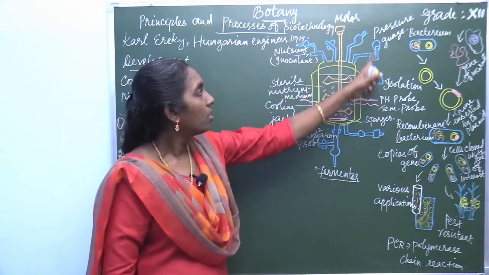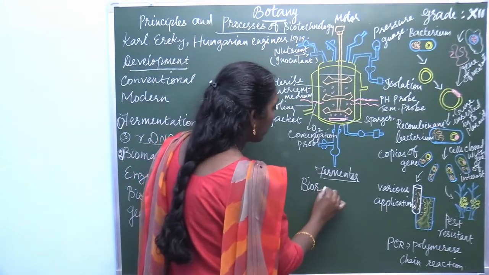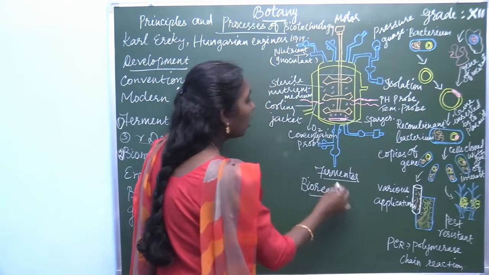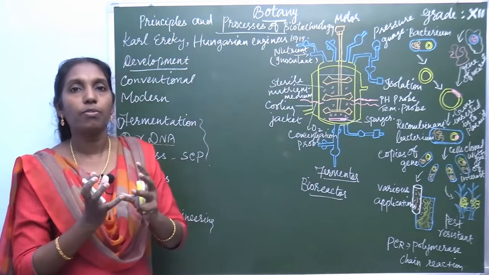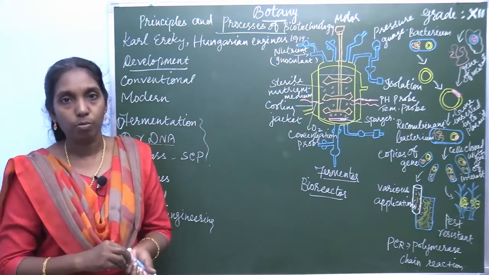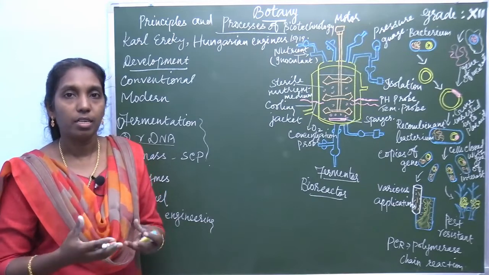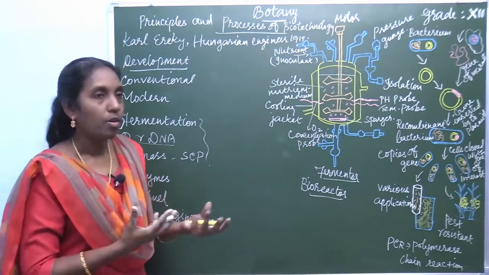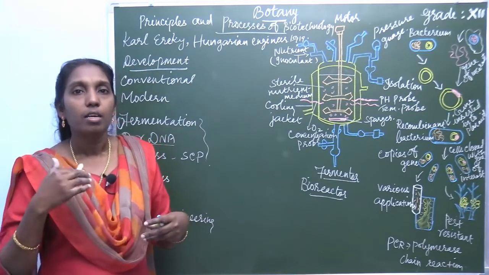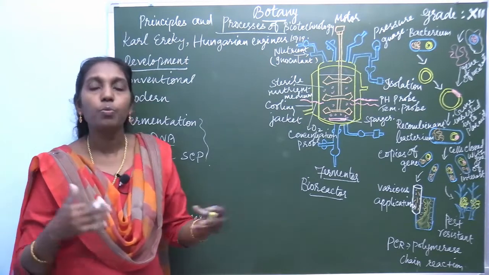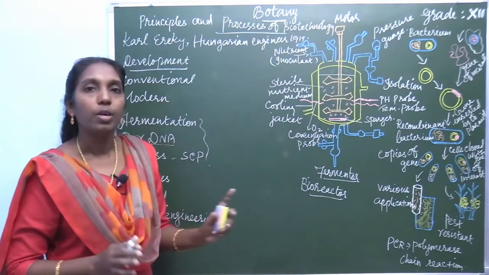Look at this picture. This is a fermenter, or it is called a bioreactor. What is the use of this? This bioreactor is used for converting microbes into products. Some microbes, bacteria or some fungus or other microscopic organisms, are grown in the substrate to produce a product. So this fermenter is very important.